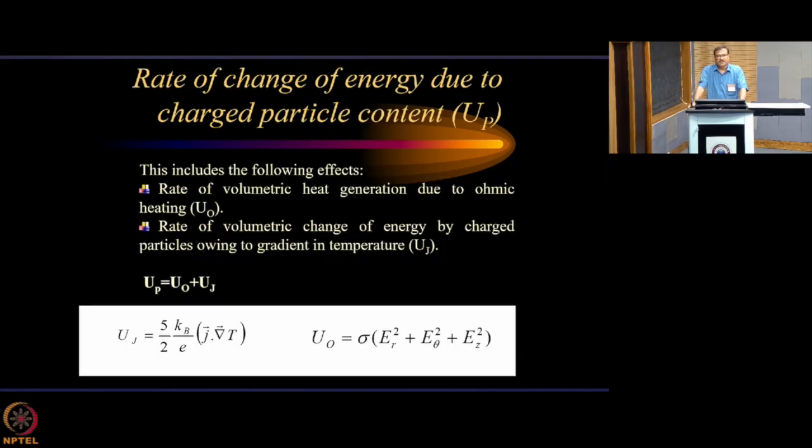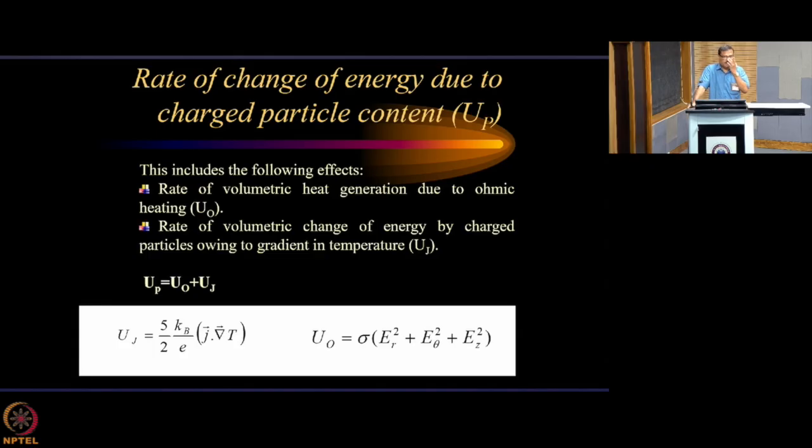Now you know that the rate of change of energy due to charged particle content has two parts. One is due to ohmic heating.